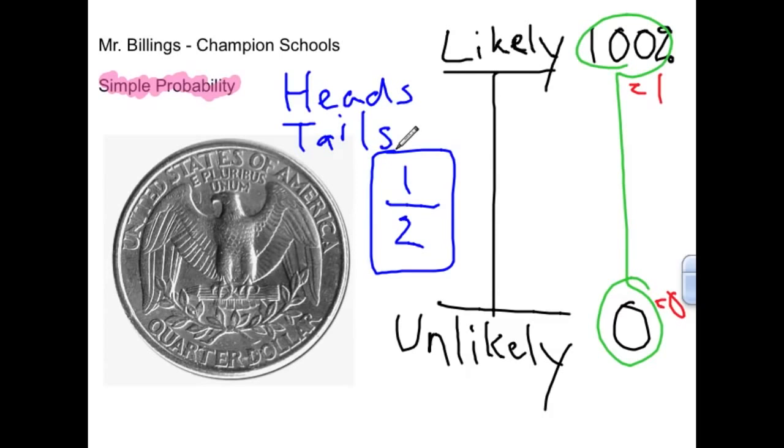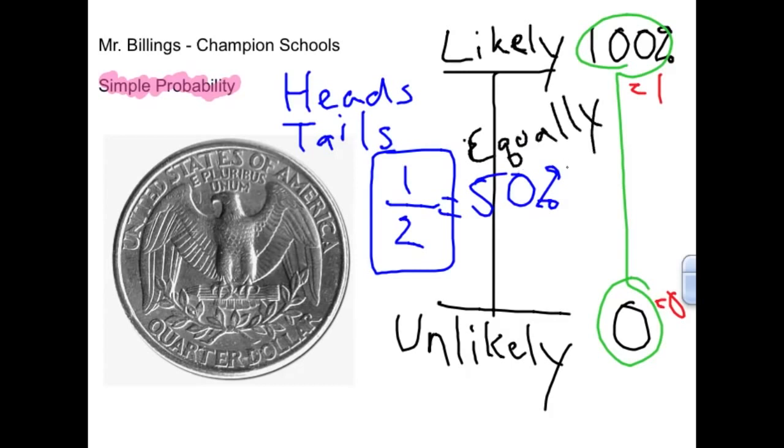That's the one out of the two possible options. Well, we know that half is 50%. And so 50% is the last part of simple probability. That's equally likely.